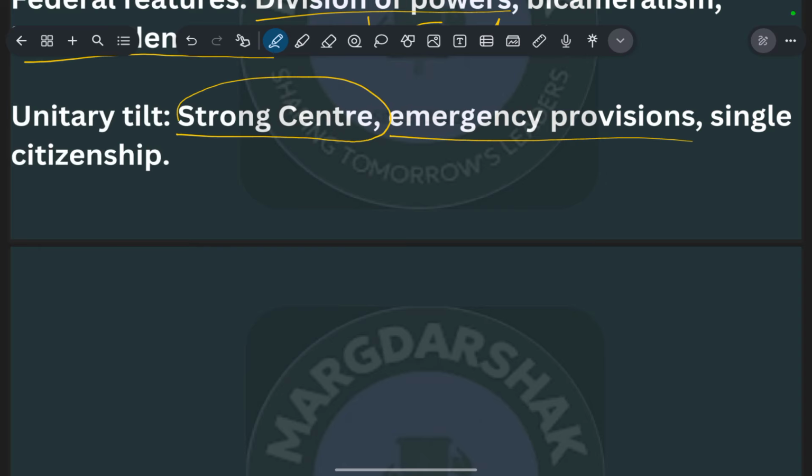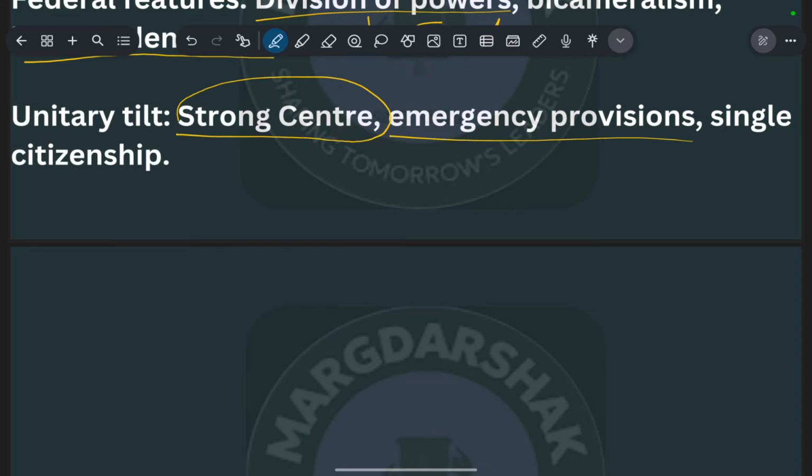Take the example of India, which has single citizenship, while the USA has dual citizenship, where people enjoy the state's citizenship as well as the center's citizenship. Take an example of a person from California, who enjoys the citizenship of California as a state of the USA and the citizenship of the USA. That is the difference between single and dual citizenship.